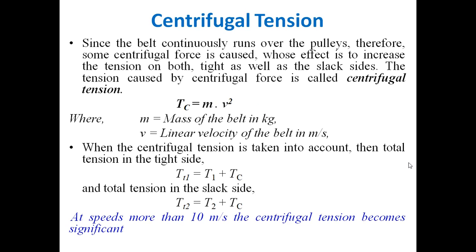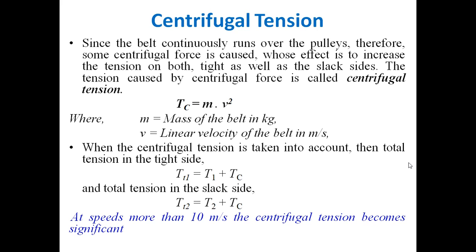I hope that you all must have come up with this terminology and the meaning of centrifugal force, so we can easily correlate centrifugal tension. In the context of belt, since the belt continuously runs over a pulley, some centrifugal force is caused, and the effect of this force is to increase the tension in both tight as well as slack sides.